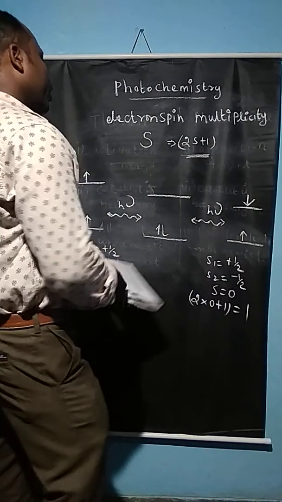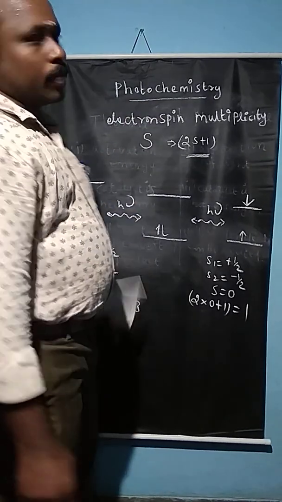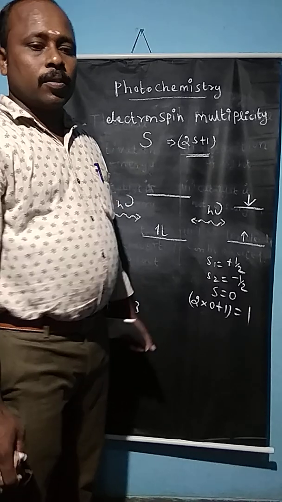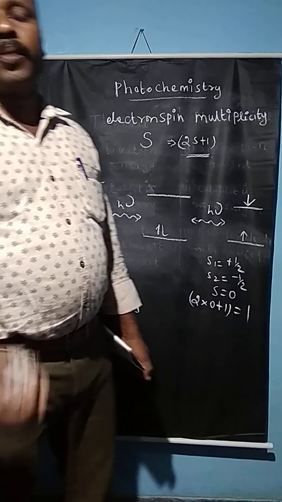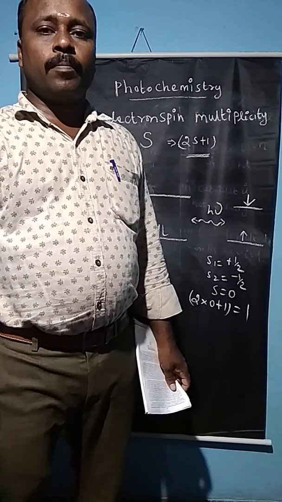Now we can see the photochemical laws of chemistry. There are some more laws of photochemistry, like the Grotthuss-Draper law and Beer-Lambert's law.